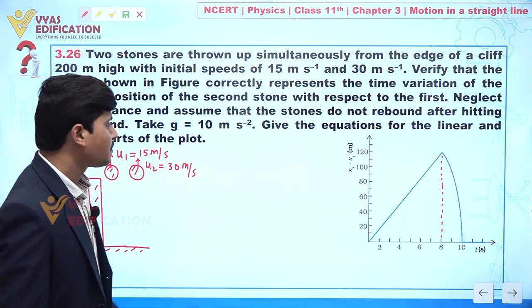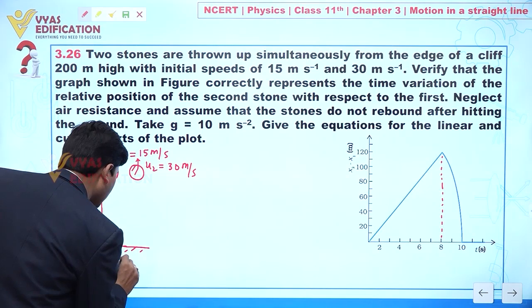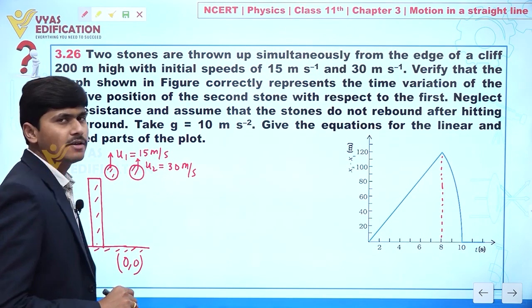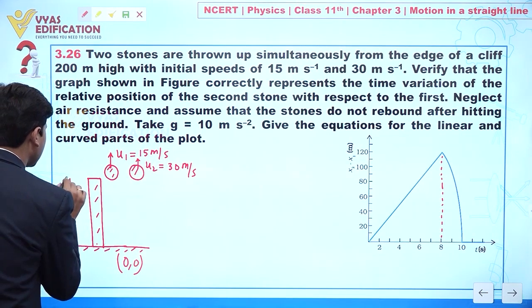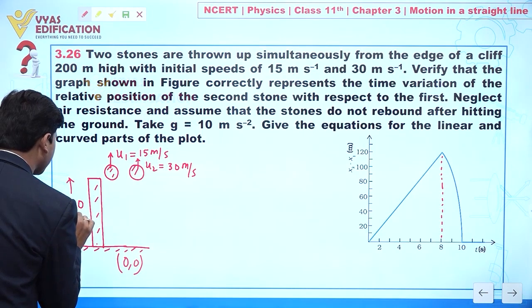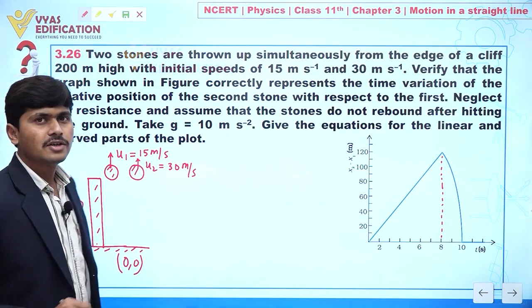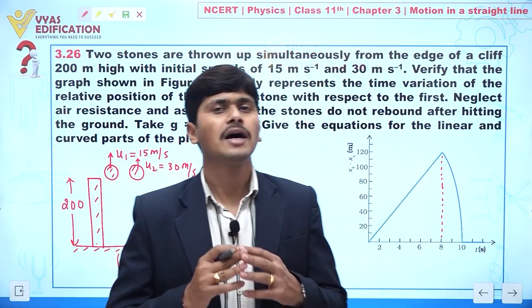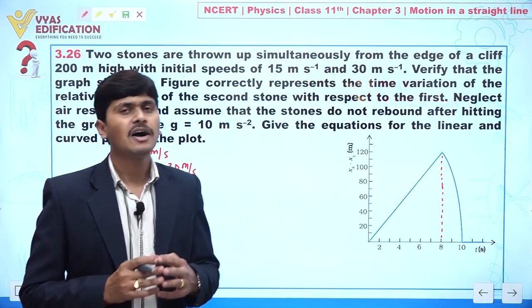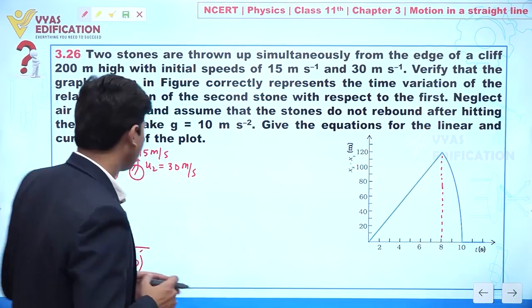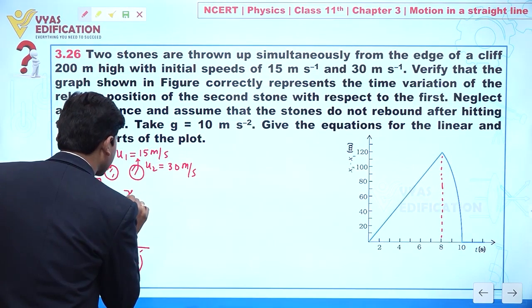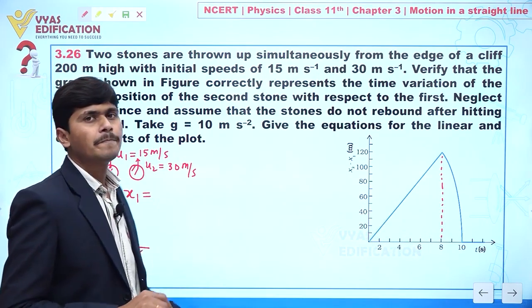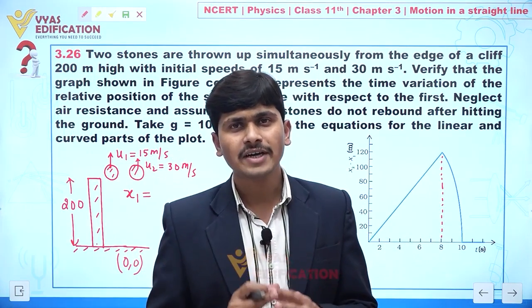Now let's suppose I am taking this ground as an origin. Clear? And height of this cliff is given to you, 200 meter. So let's suppose we discuss the position of two different particles after time t. So how can we write? I can write x1. x1 means position of a particle after time t.